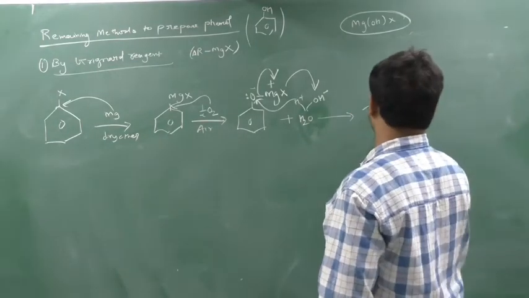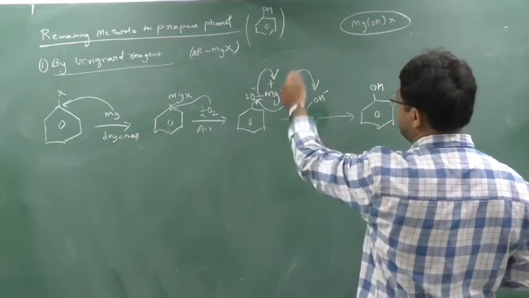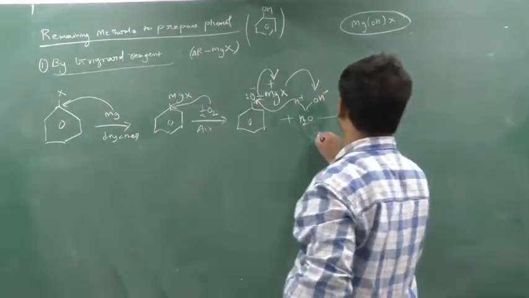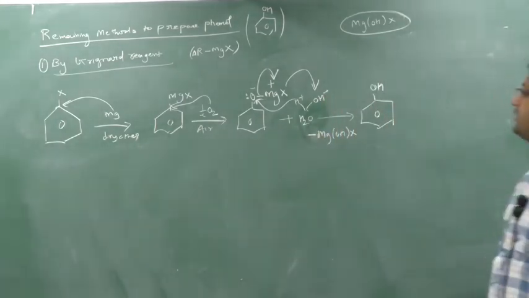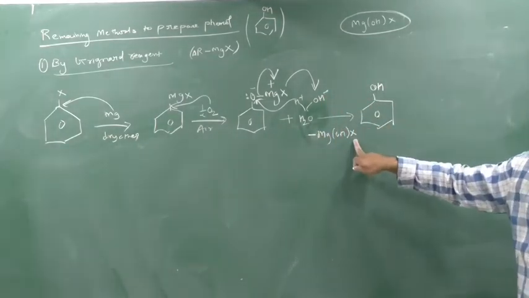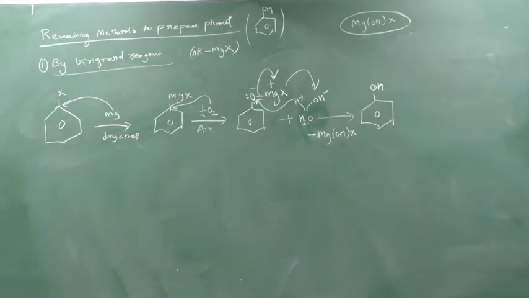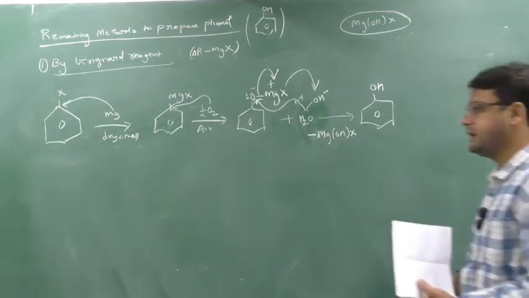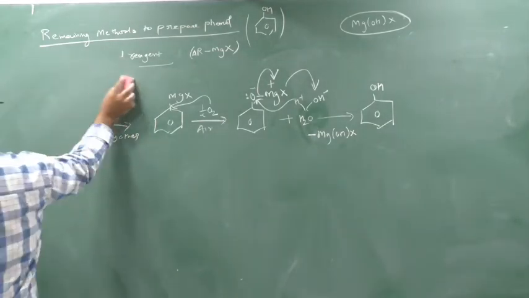So what change will occur? This change will occur. O will react with OH and this MgX plus will be removed. This MgX plus will react with this OH. What will it form? It will form MgOHX. If you put X as chlorine, I will get chlorobenzene here, and iodobenzene in a similar way. Done this? Write down. Clear, students? Next I will go from benzene sulfonic acid. Clear? See here. Done now? Okay.